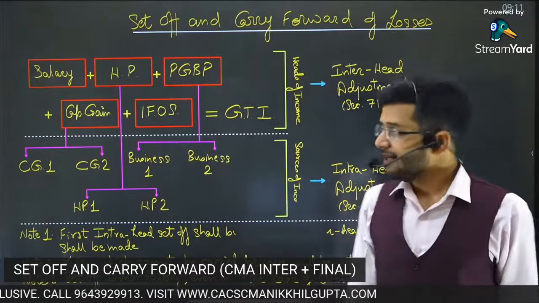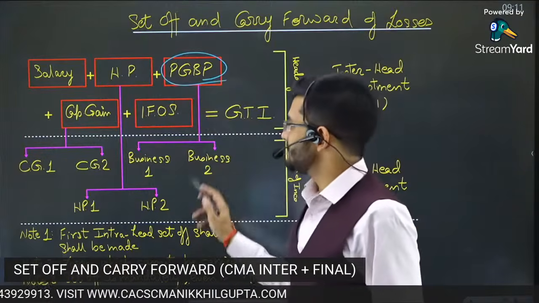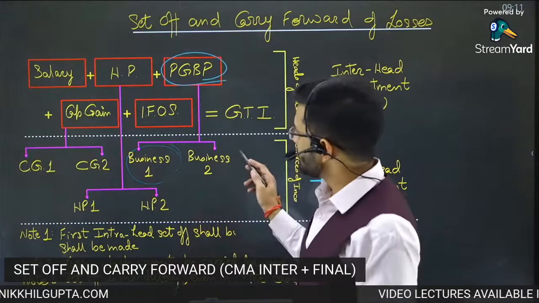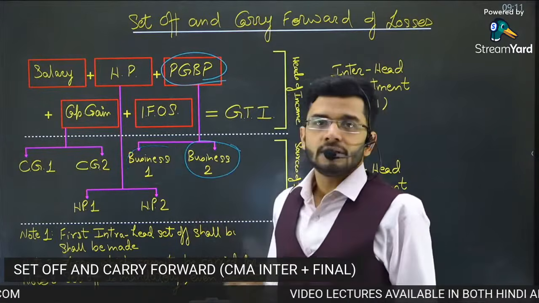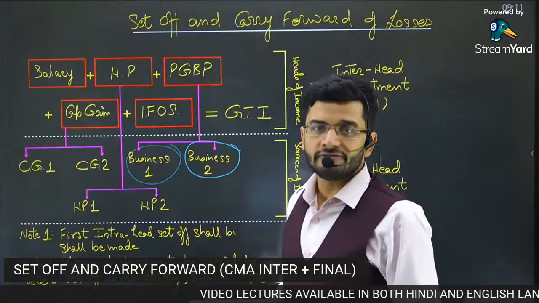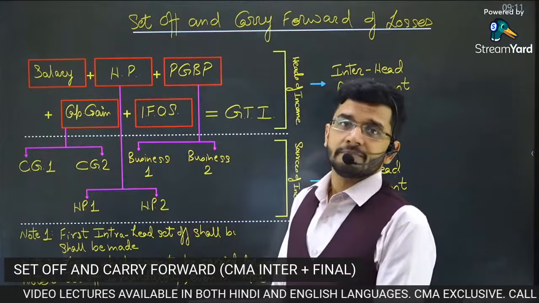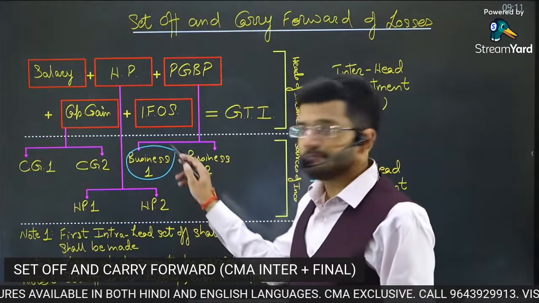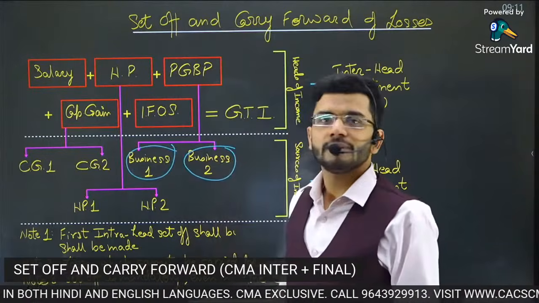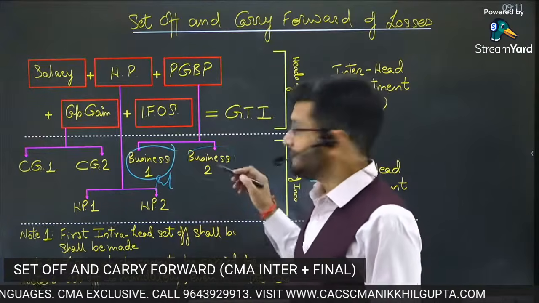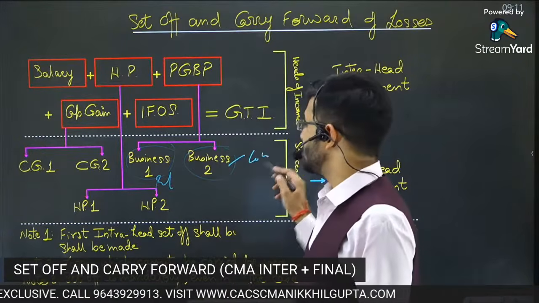So guys, assume that I have two businesses. I take coaching classes. That is my first business. I also provide consultancy to some MNCs, to some corporate firms regarding their direct taxation profiles. I have two businesses: coaching, number two, consultancy. Now, suppose my coaching business is running into profits and my consultancy business is running into losses.